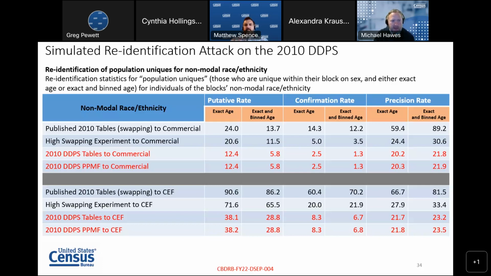So from 89.2% down to 22%, from 81.5% down to 23%. So we're seeing substantially reduced precision, substantially reduced rates overall. As you can see, at the production settings that we're going to be using for the 2020 DHC, which is coming out next month, we're getting substantially greater protection than we had from the swapping algorithm in 2010.